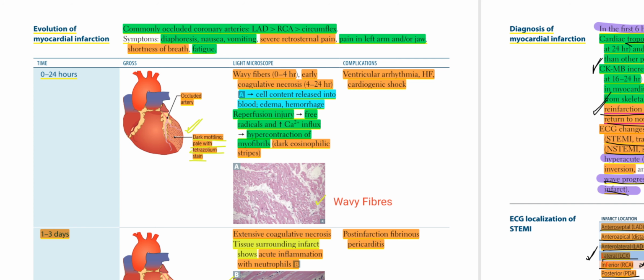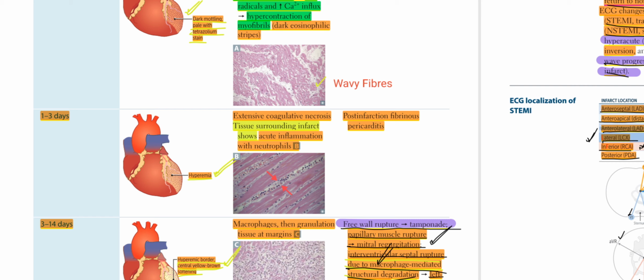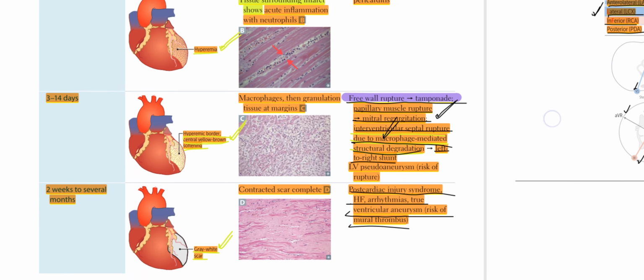Complications would be ventricular arrhythmia, heart failure, cardiogenic shock. From 1 to 3 days, there will be hyperemia, extensive coagulative necrosis, acute inflammation with neutrophils. Complications would be post-infarction fibrinous pericarditis.